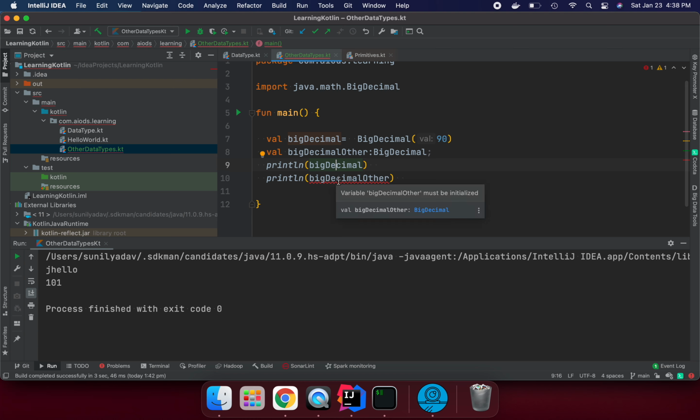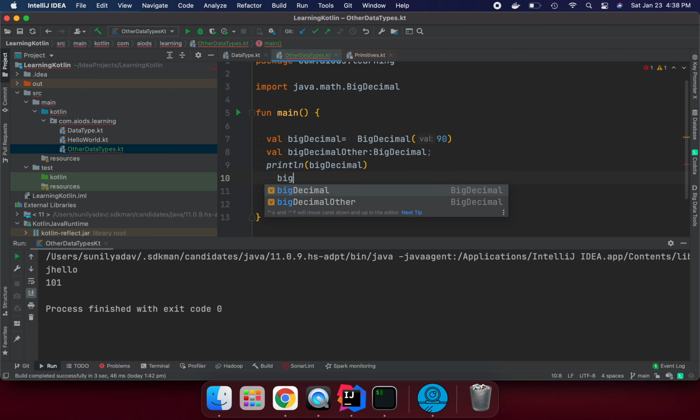But here, I'm trying to use big decimal other, and it's saying it must be initialized. Local variables must be initialized before we use them. We already declared it as a val type, but we have not yet defined it. So let's initialize it. I'm going to say big decimal other equal to